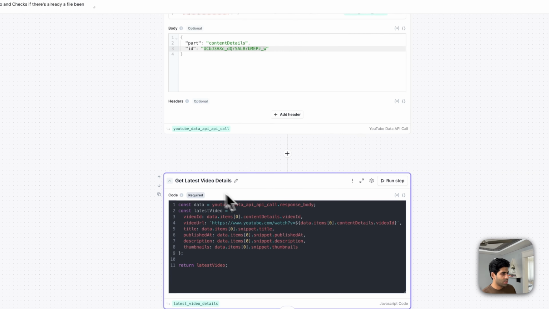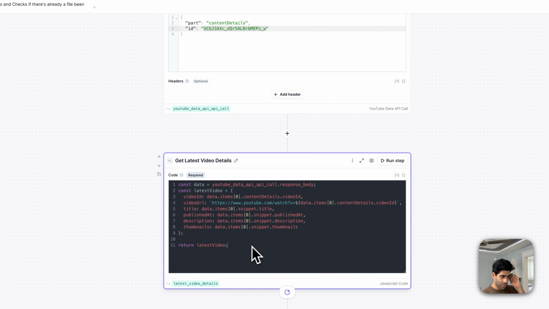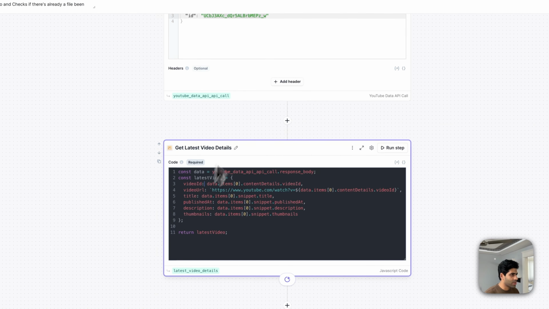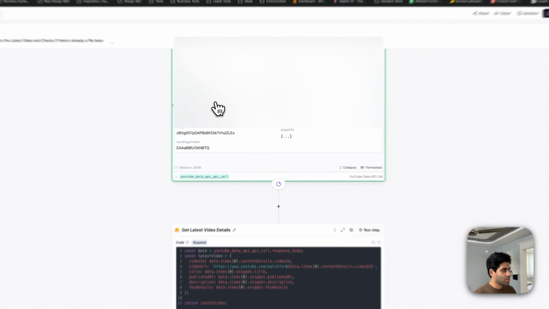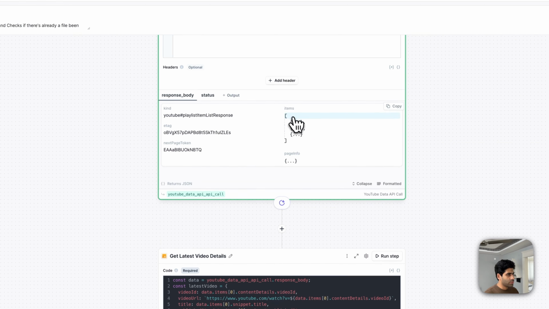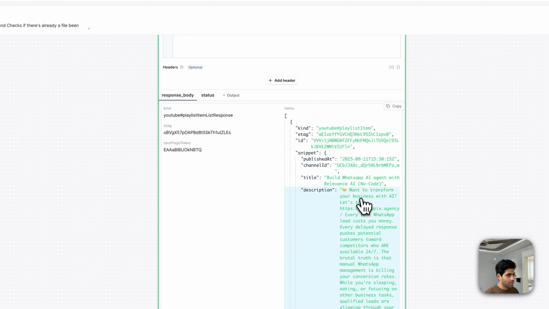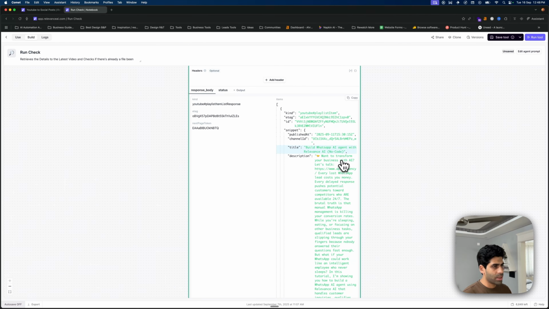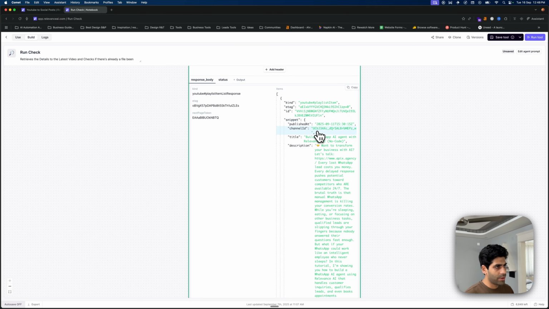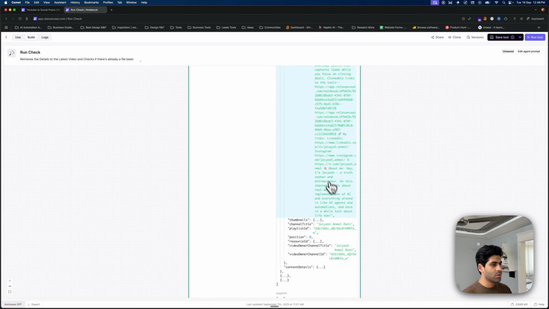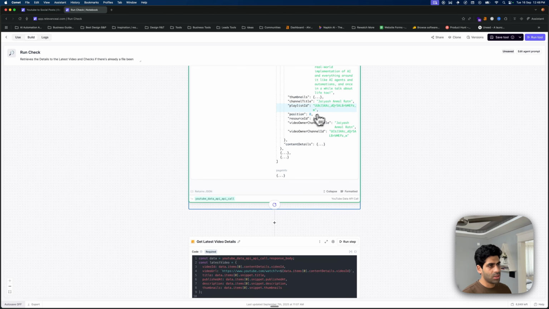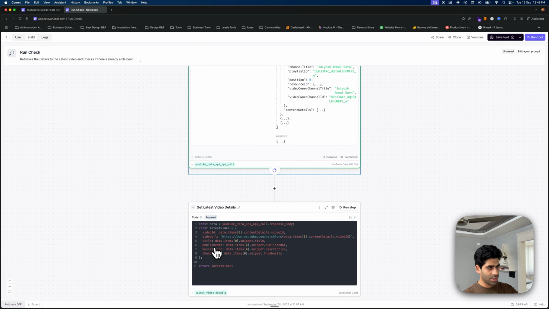And next, I've created a code node, and it is a JavaScript code. After getting the results, I'm fetching the first video's details. In the response body, if you look at the items, you can see this is my last video, build WhatsApp AI agent with Relevance AI. In this array it's in the first position, so that references 0. As you can see, this is position 0, and I'm fetching all the details from it.